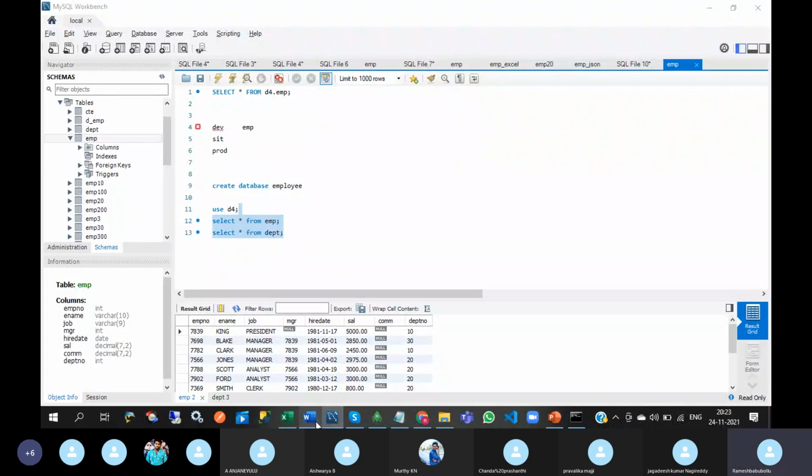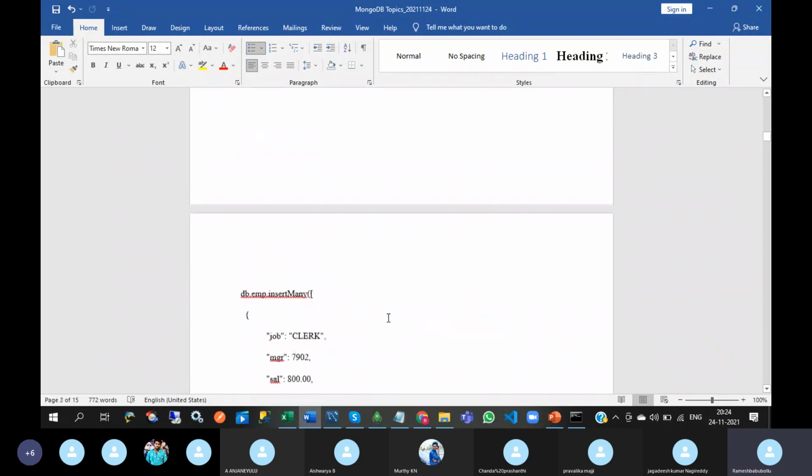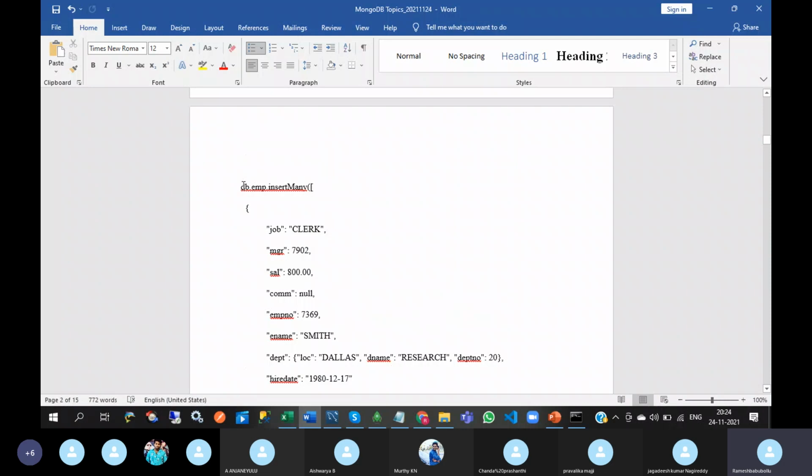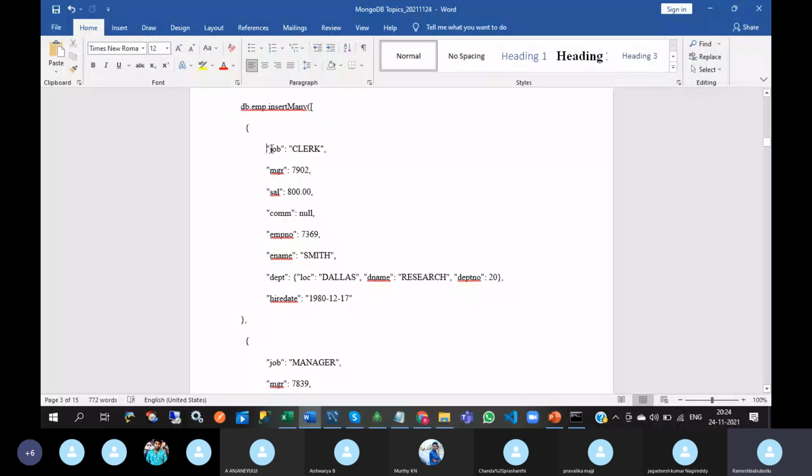So I have constructed the employee details in a JSON array, so directly you can insert it. See this, this is the first employee detail. For the department, you can construct one object. In RDBMS there is a separate department table, but coming to MongoDB, we are not using a department table. We can use the department object.